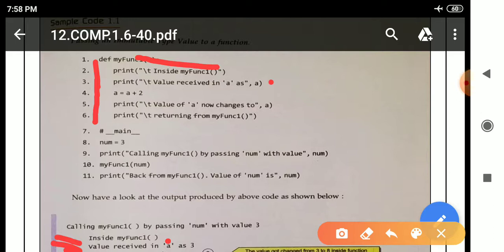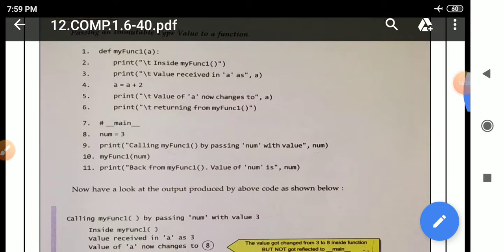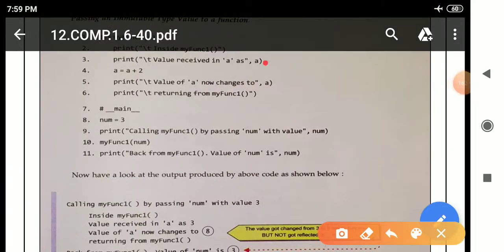After that the value received in a, till here a is containing value 3, we are getting 3 here. After line number 3 it will move to line number 4. In line number 4, a is equal to a plus 2, so after this calculation we will get 8.